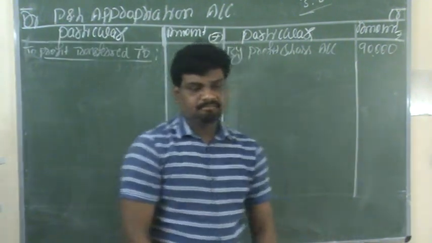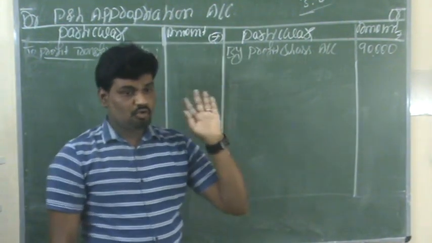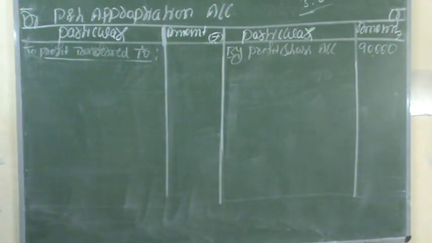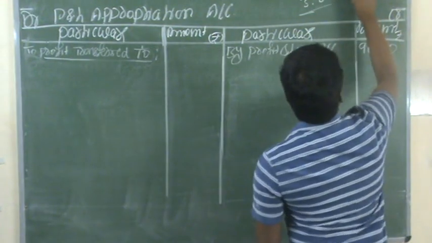Okay, so here in the second question there are two old partners, namely Roja and Usha.